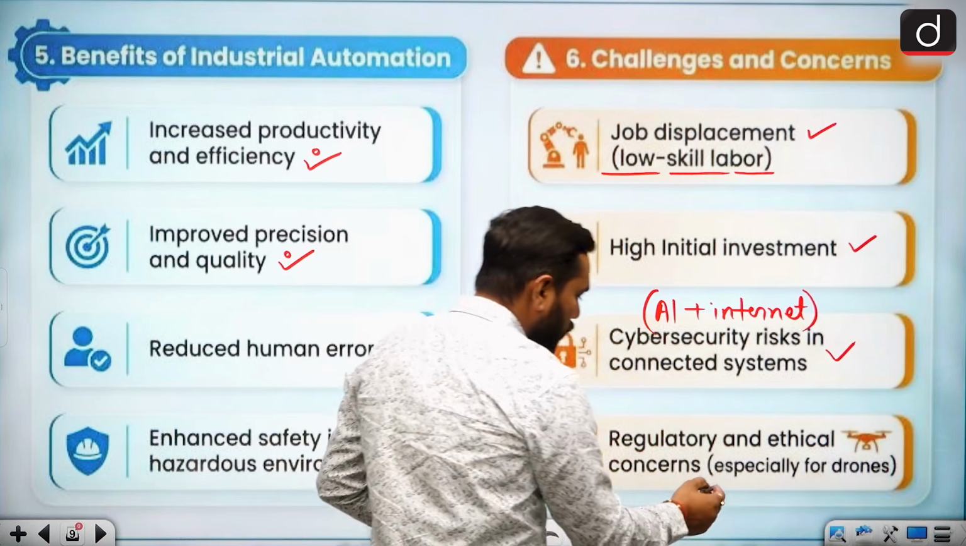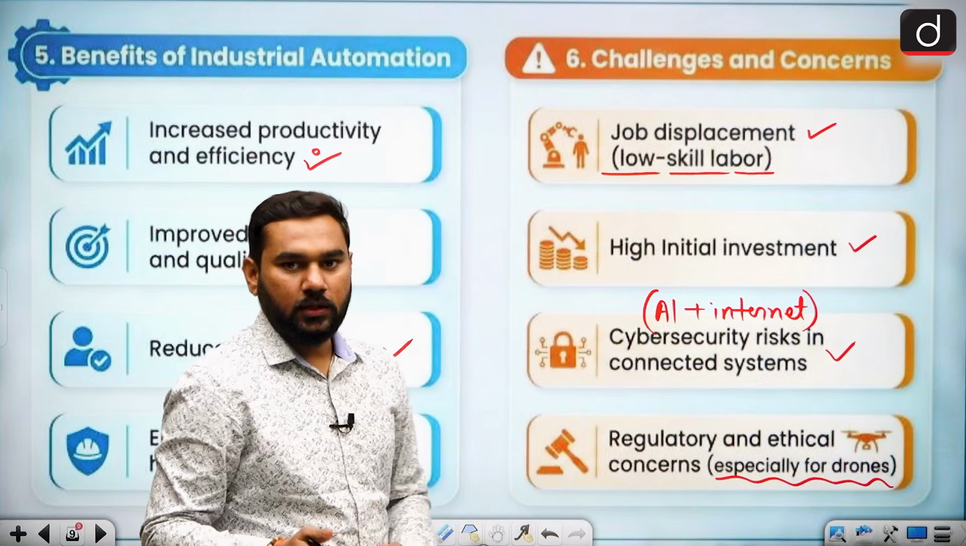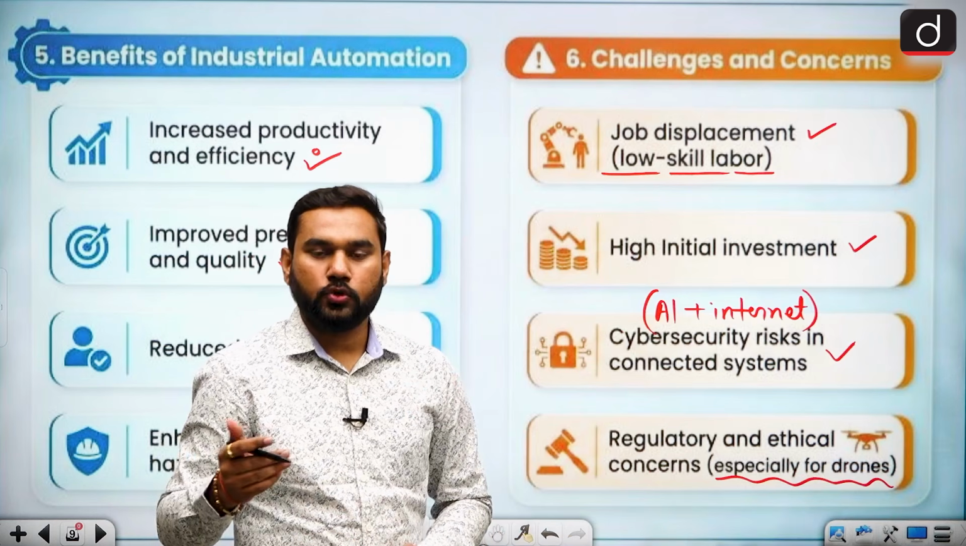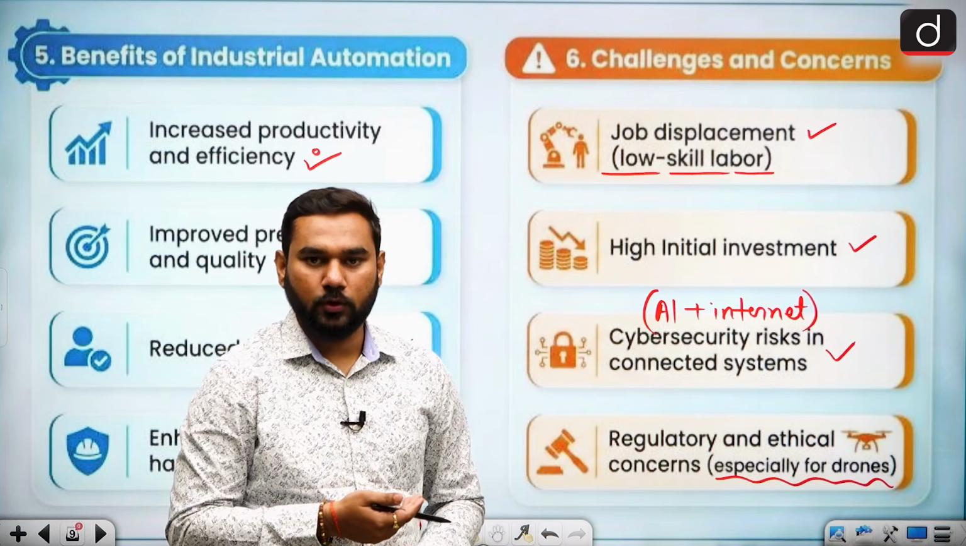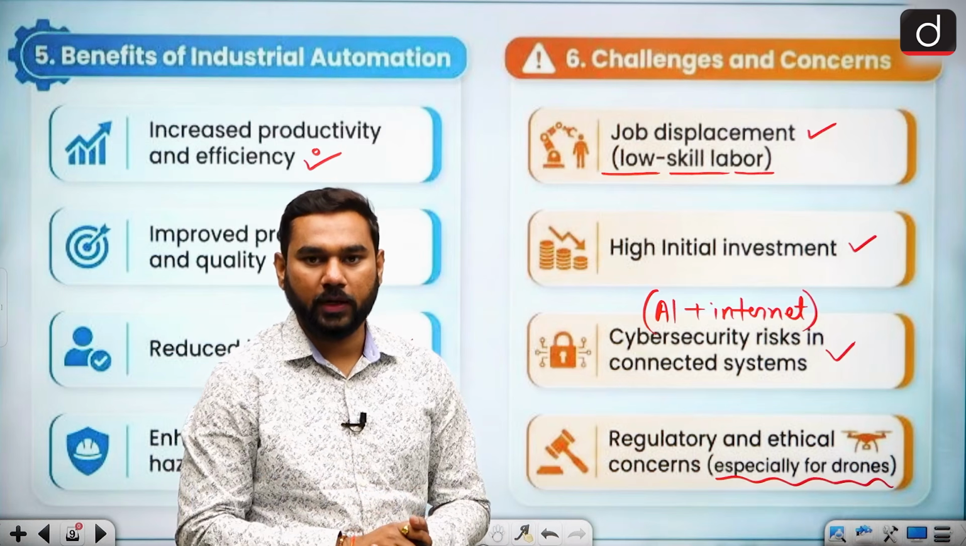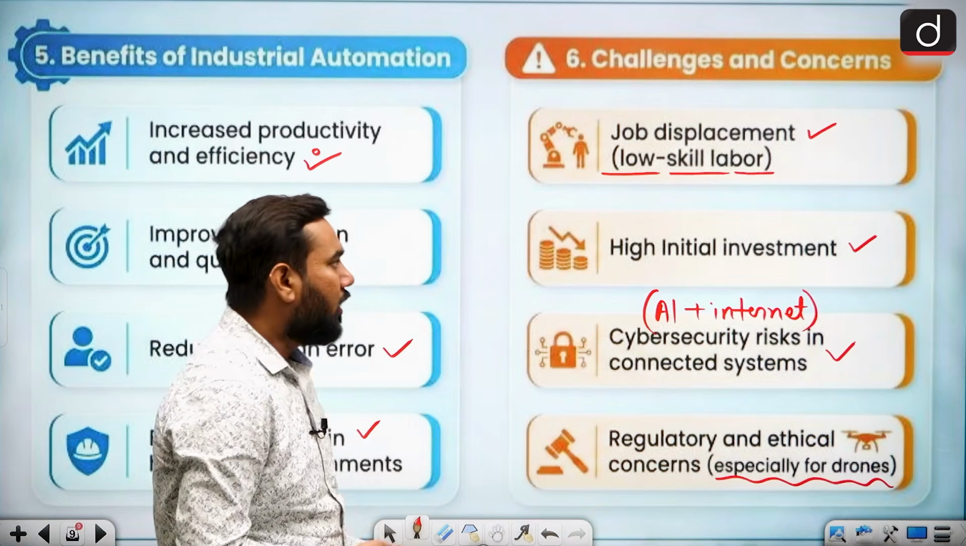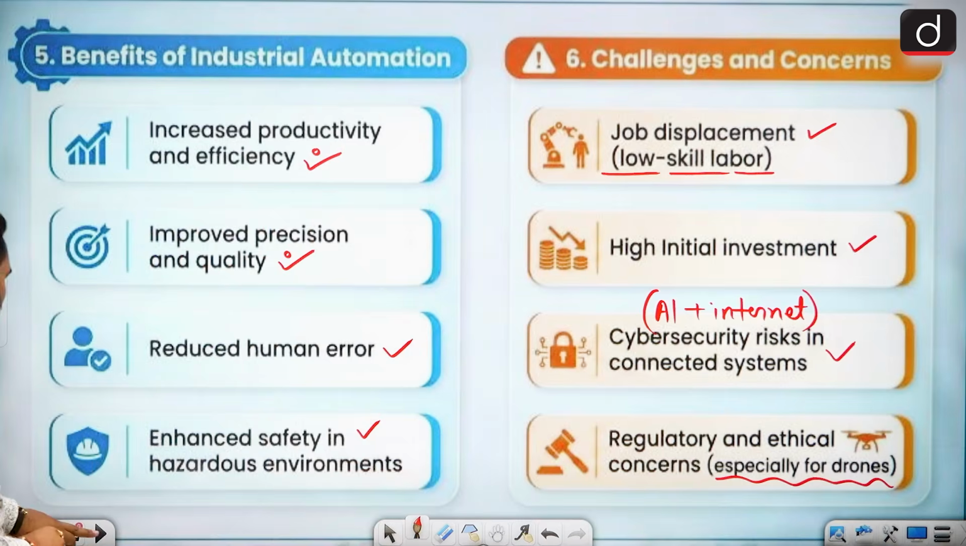Especially drones are very easily available. Like you might see currently, most marriage parties have this kind of drone, but people may have different kinds of bad impact with it. So this is again a regulatory and ethical concern. These are the problems.